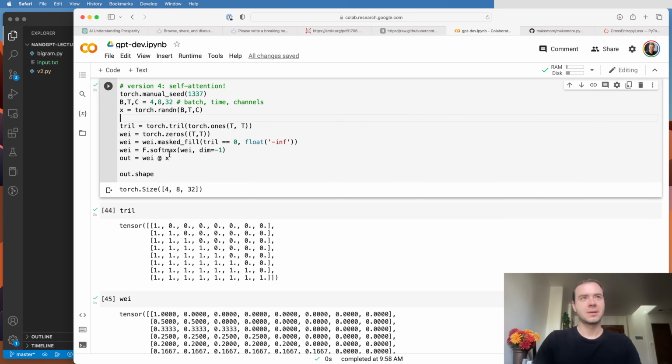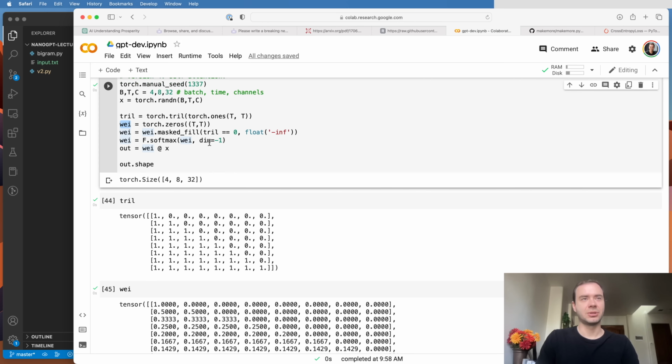Now we saw here that the code as we had it before does a simple average of all the past tokens and the current token. So it's just the previous information and the current information is just being mixed together in an average. And that's what this code currently achieves. And it does so by creating this lower triangular structure, which allows us to mask out this wei matrix that we create. So we mask it out and then we normalize it.